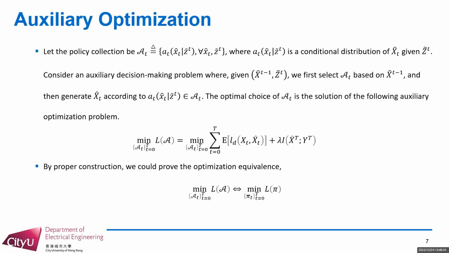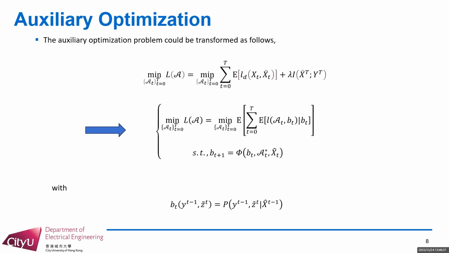We first prove that the original optimization problem is equivalent to the following lexicographic optimization, where we aim to find a policy collection based on X hat t and then select the estimator based on the quantized measurements. We denote the policy collection with A_t. The optimization problem could be transformed as the following stochastic control problem, where the temporal loss is L(A_t, B_t) and the constraint is the evolution of the belief state B_t.